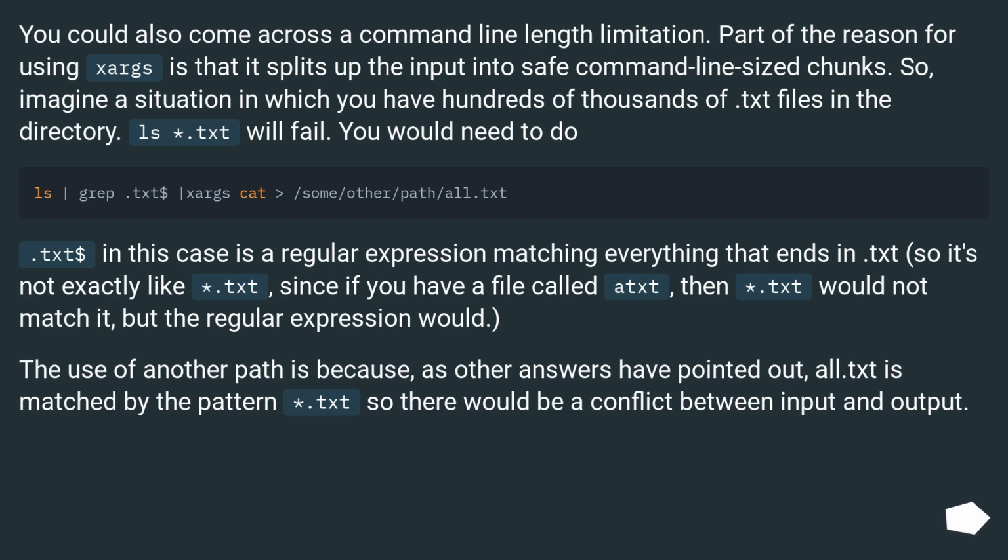You could also come across a command line length limitation. Part of the reason for using xargs is that it splits up the input into safe command line sized chunks. So, imagine a situation in which you have hundreds of thousands of text files in the directory. ls *.txt will fail. You would need to do